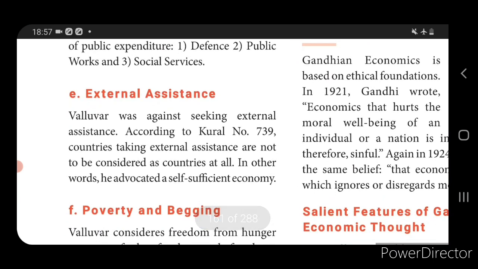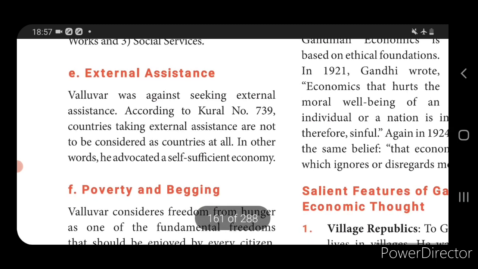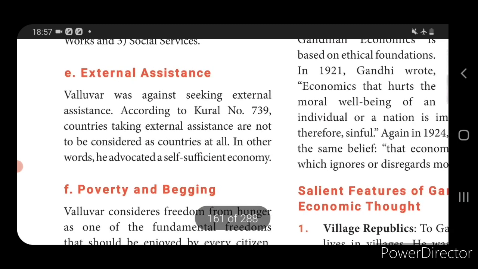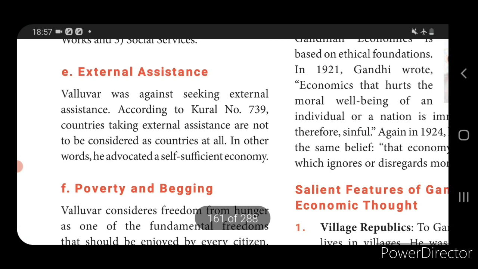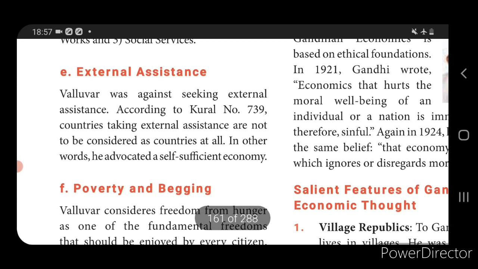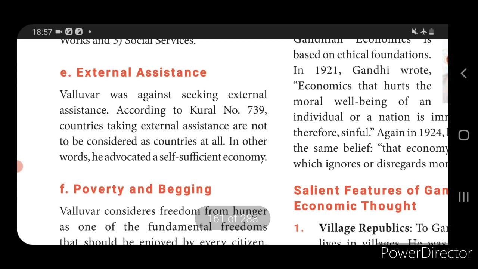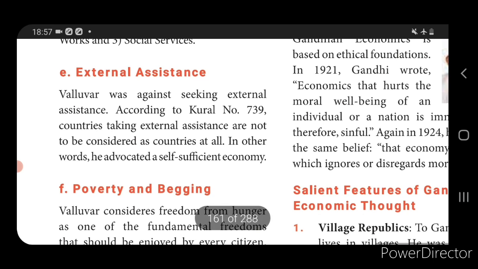External assistance means that Valluvar was against seeking external assistance; we should not depend on another country. Each country should depend on itself. He did not advocate the seeking of external assistance. Self-sufficiency is the most important thing. He explained that we should not depend on other countries, that is, we should not do the trade.